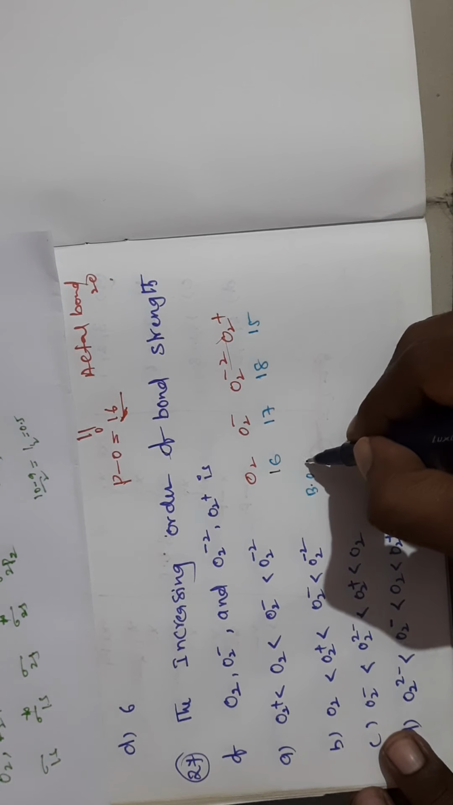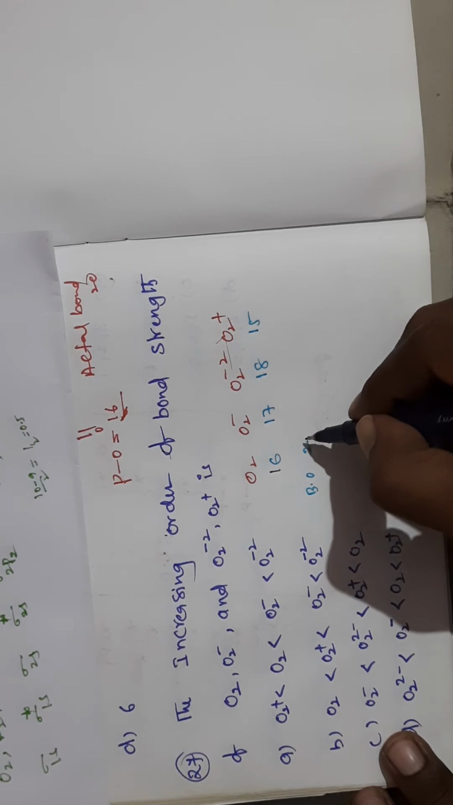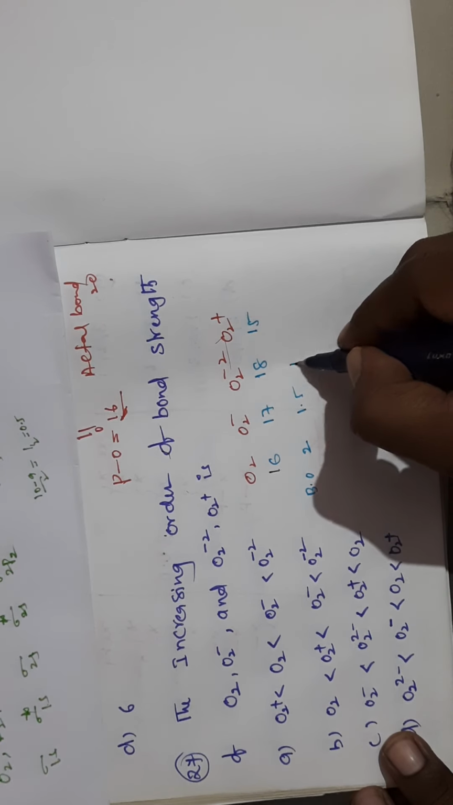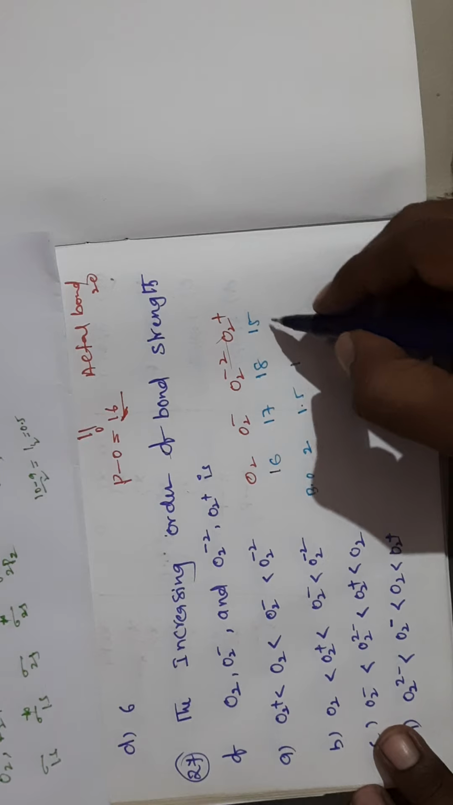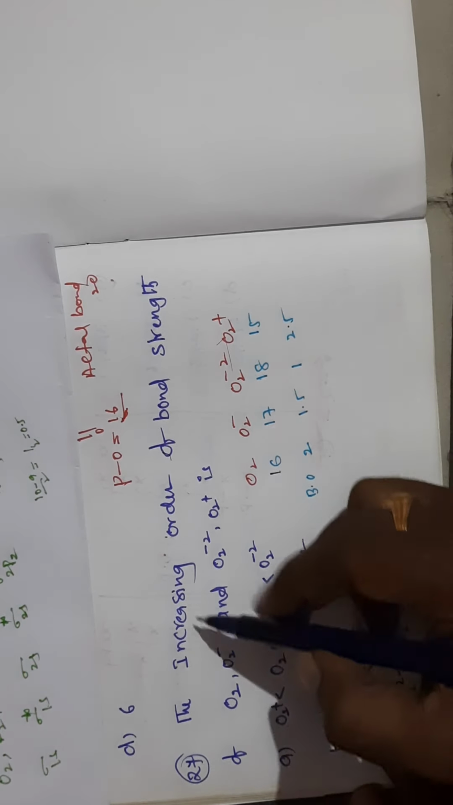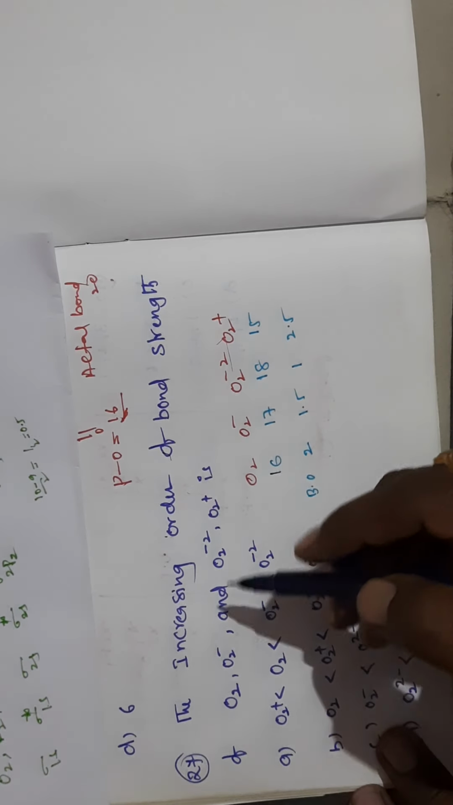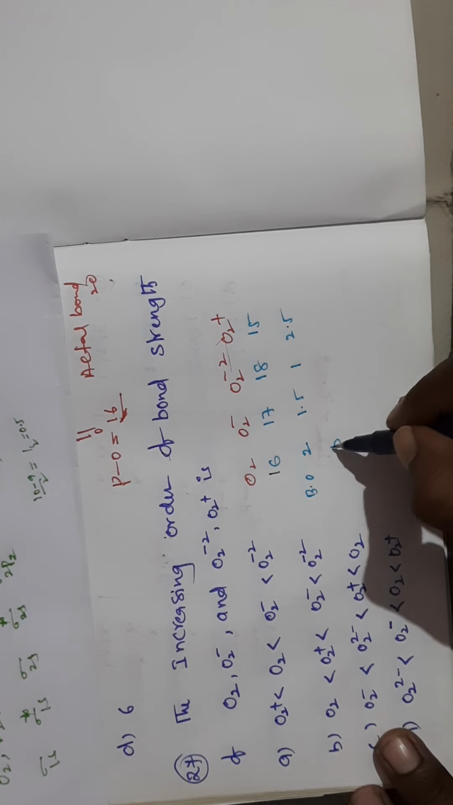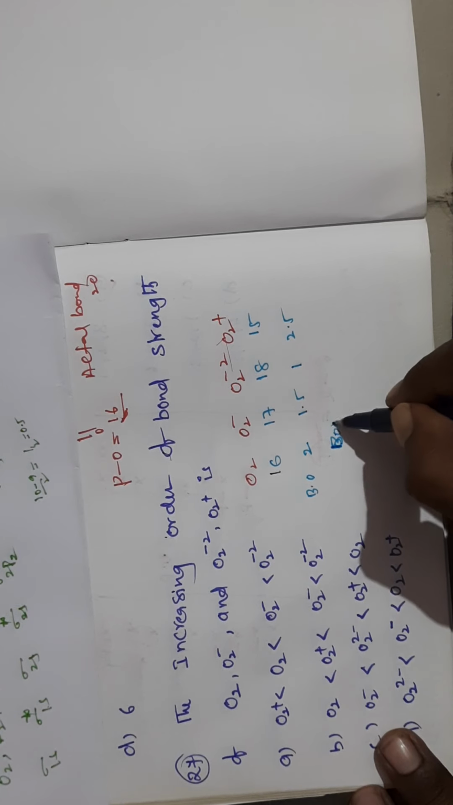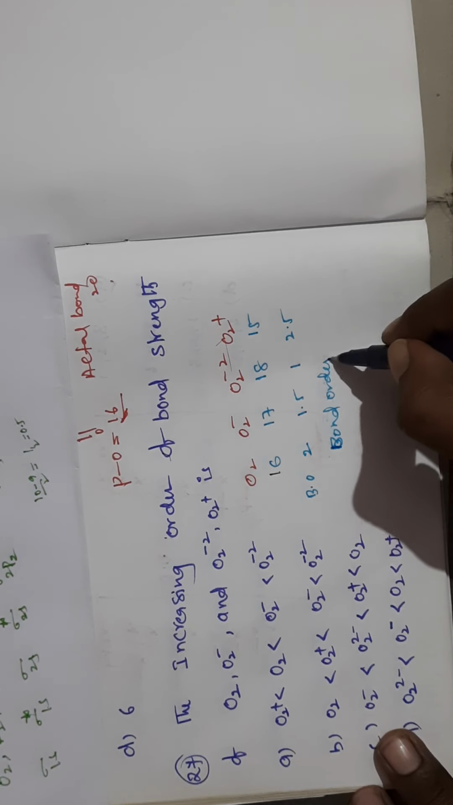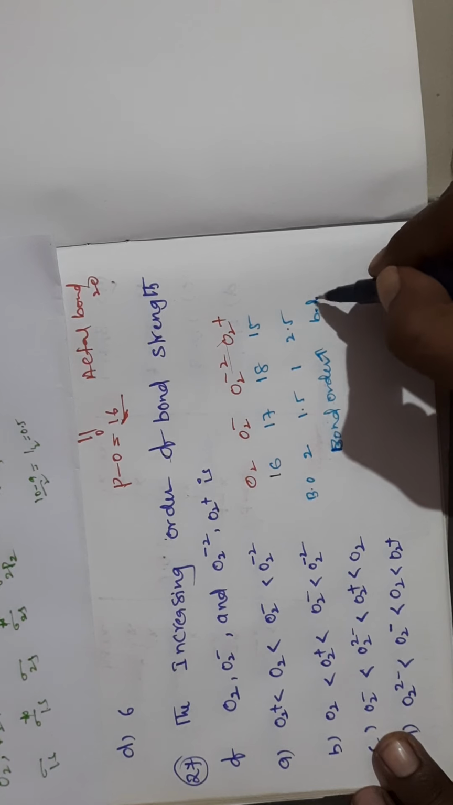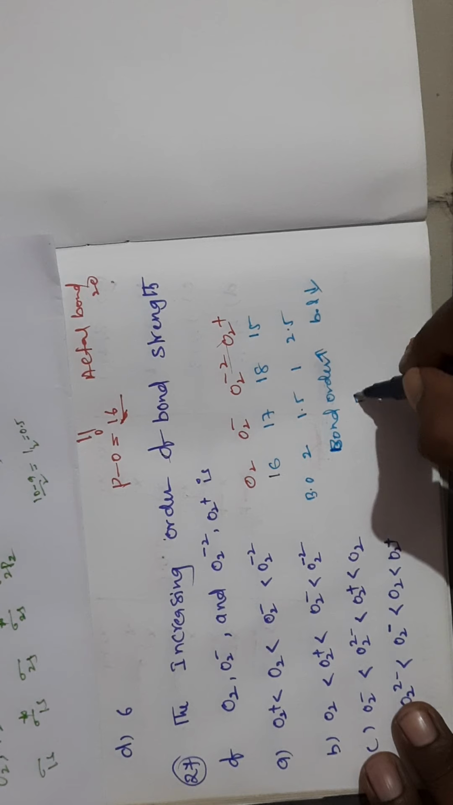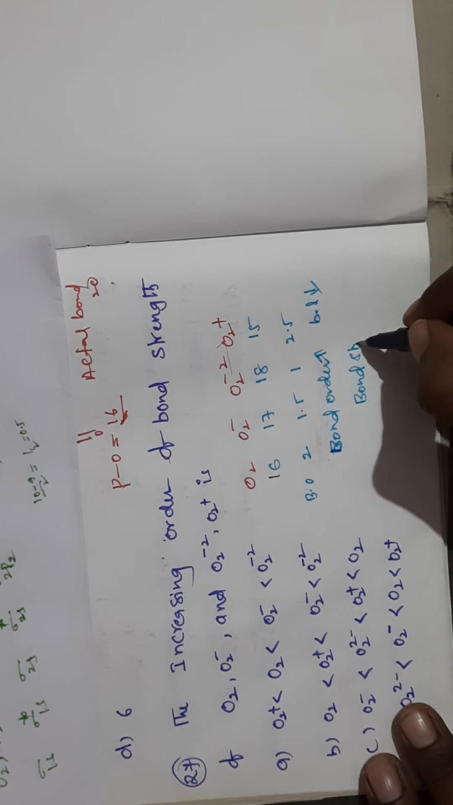Here is the bond order against the number of electrons. If 16, bond order is 2. If 17, bond order is 1.5. If 18, bond order is 1. If 15, then bond order is 2.5. So what they are asking is the increasing order of bond strength. Where bond order is maximum, bond length is minimum. Where bond length is minimum, bond strength will be more.